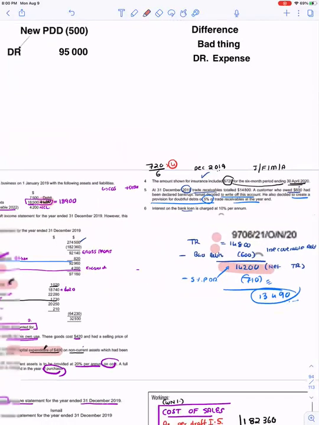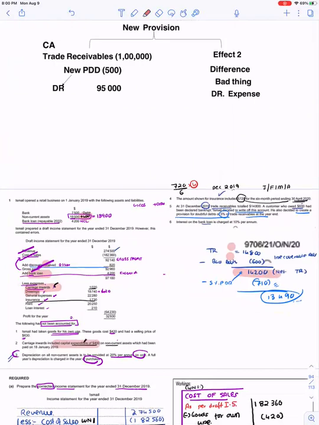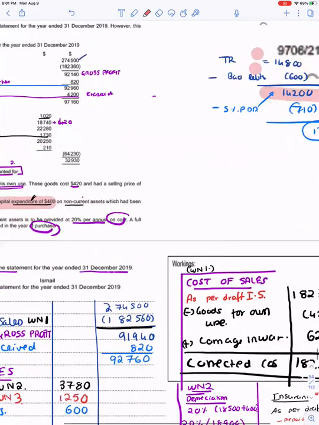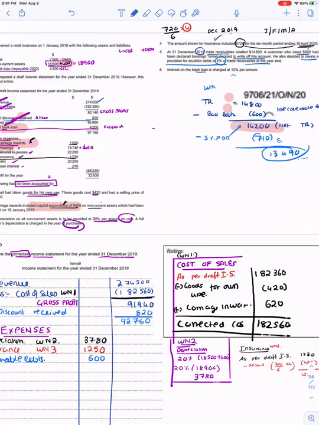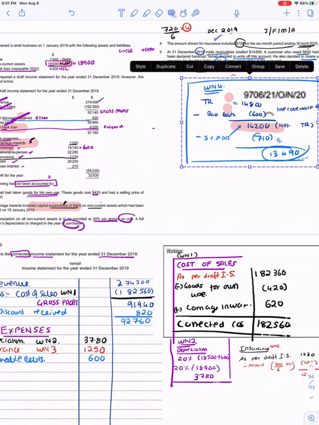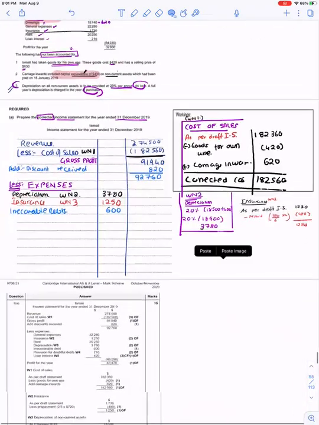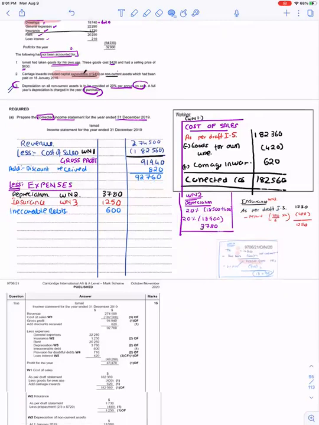Please remember, the 710 is a percentage of trade receivables minus bad debts. You will check whether there were any old provisions. There are no old provisions. That means this is a loss you have to keep aside from your profits. You have done the calculation, so I will make it working note number 4, provision for bad and doubtful debts. It is always created on trade receivables after adjusting for bad debts.